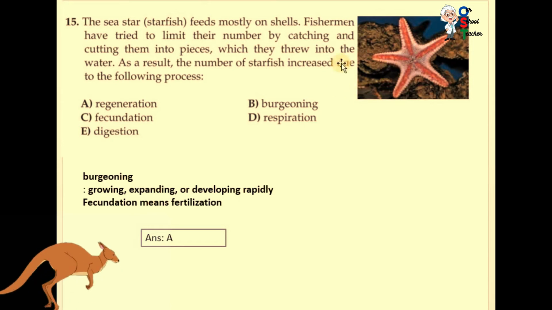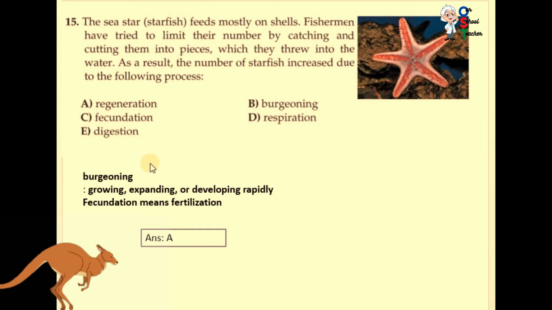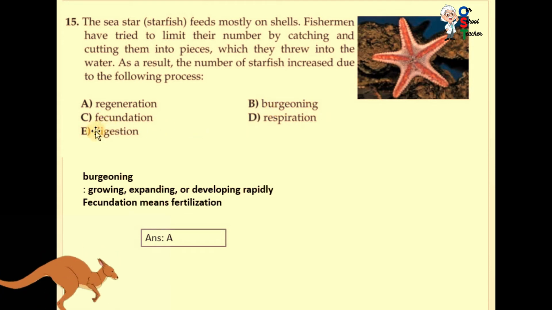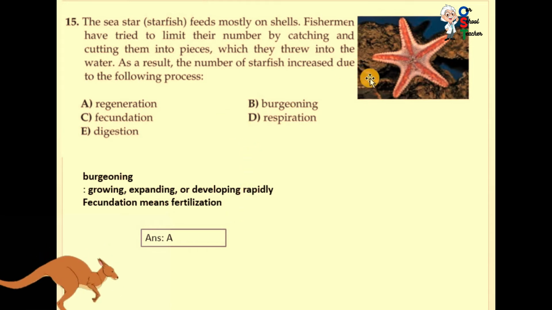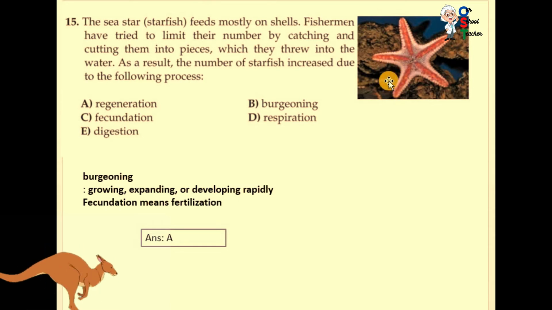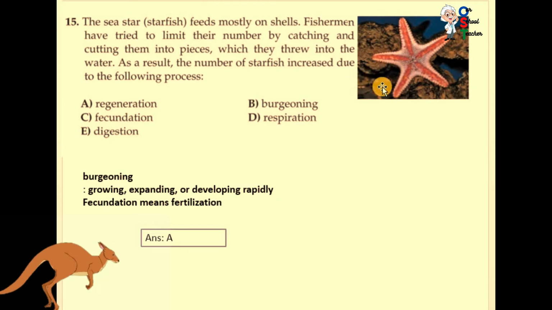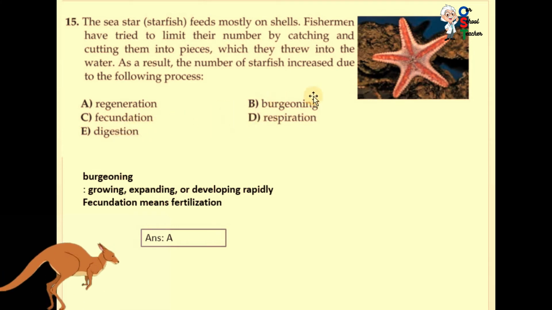So starfish belong to that group that can regenerate. So A is correct. But I would like to tell what is growing, expanding or developing rapidly. This is burgeoning, and what is fecundation? Fecundation means fertilization. There is no fertilization in starfish. If you cut a piece of starfish, it can regenerate. And respiration and digestion, these processes are not involved in growth. So A is correct.